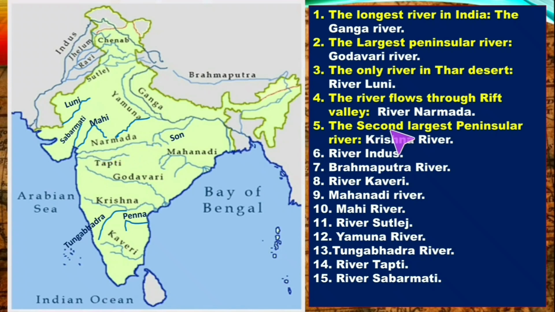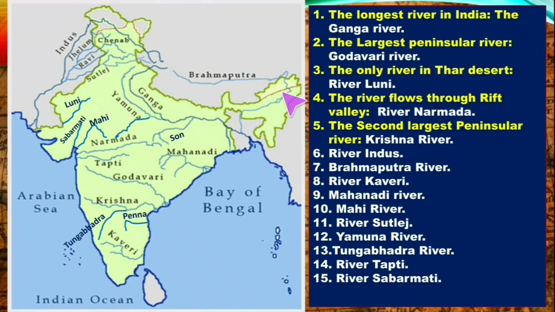Then the second largest peninsular river, that is Krishna river. This is the location of Krishna river. Then river Indus. You can see river Indus starts from here. So this is the location of river Indus, and these are tributaries of river Indus. Next, Brahmaputra river.